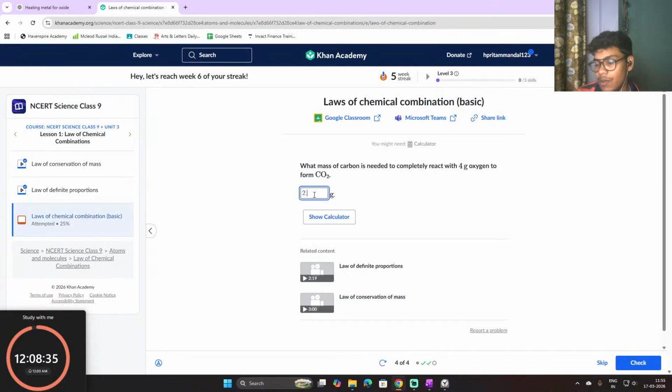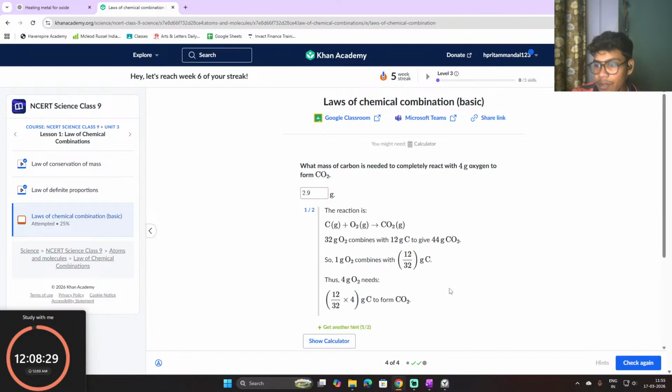Will the answer be the same or not? 2.9? I don't think so. Answer no. 2.9 is not it, so we will see the steps. The steps are given as 32 grams of O2 combining with 12 grams of carbon to give 44 grams of CO2, right?